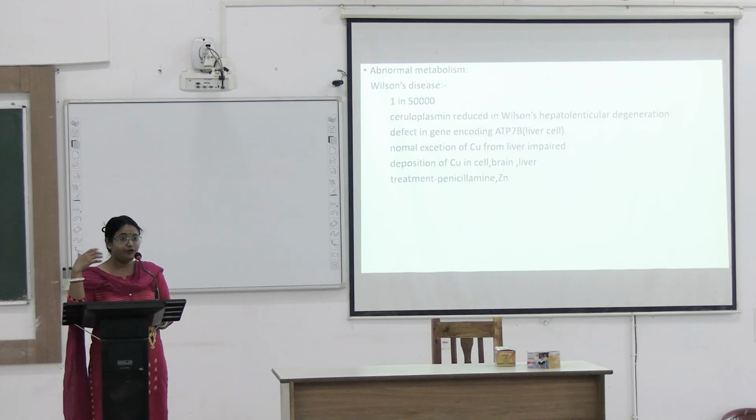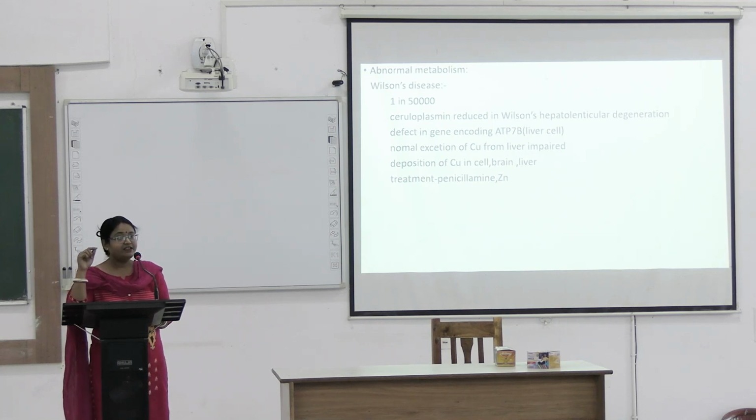From apoceruloplasmin, it forms holoceruloplasmin. How? To apoceruloplasmin, the peptide part, copper is added by the intracellular copper-binding ATPases, ATP7B and ATP7A.